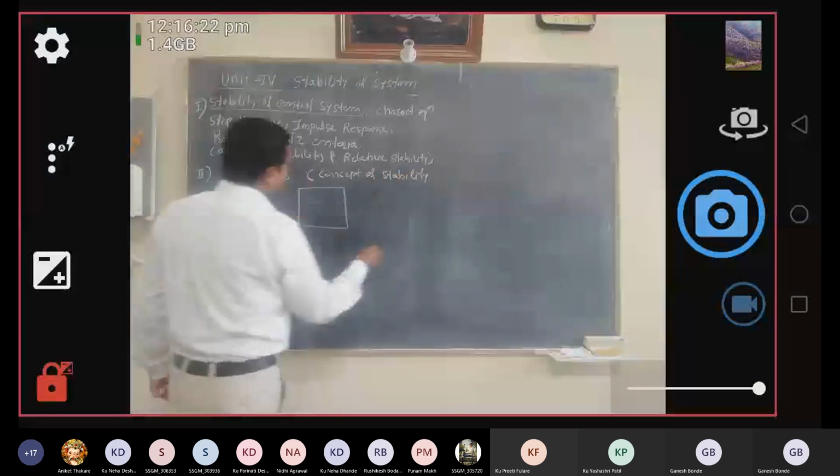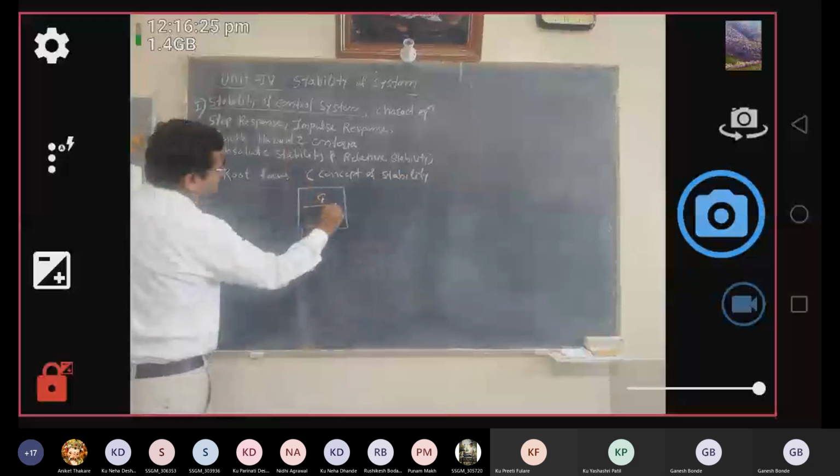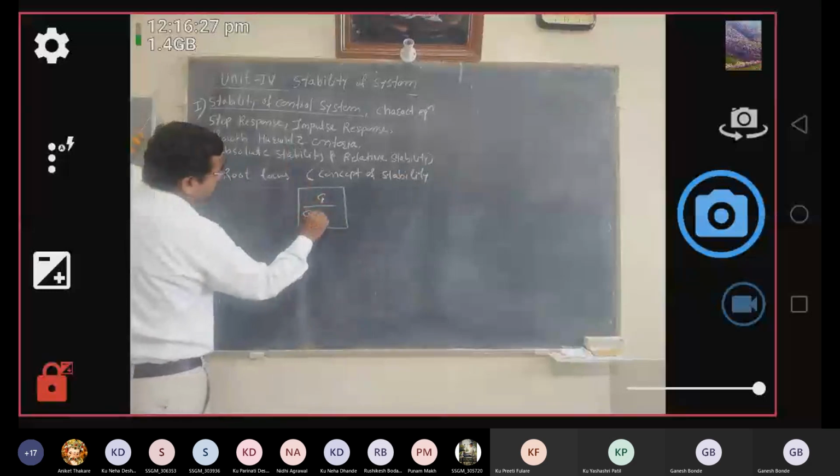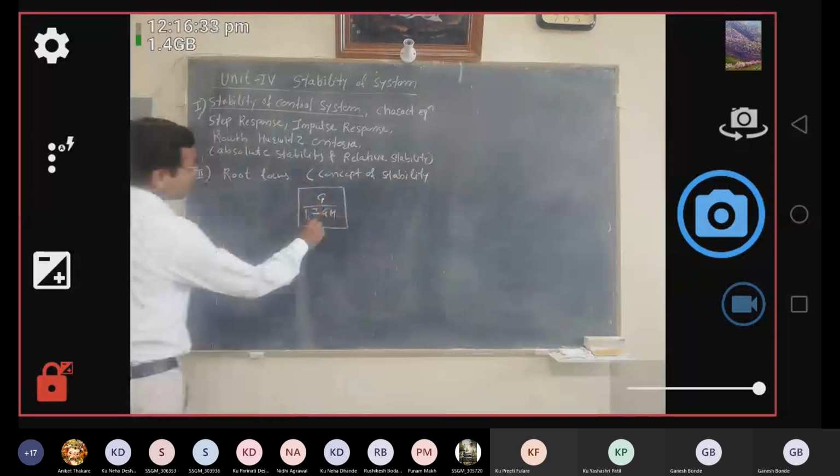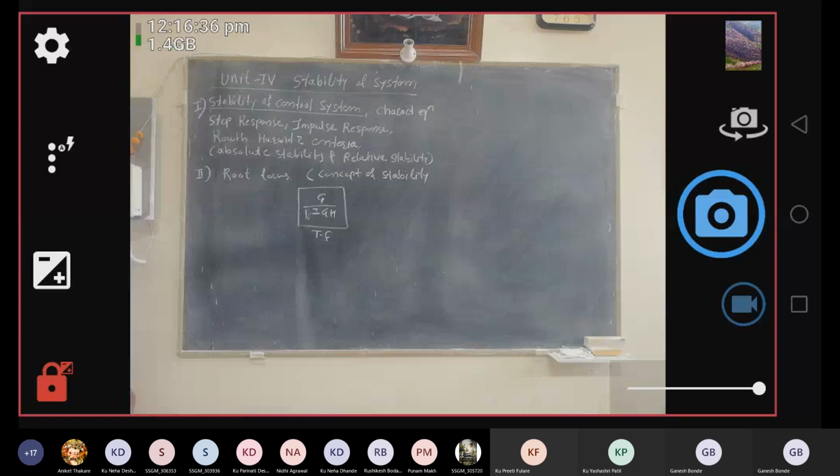Let's say we have this system and this system has the transfer function G upon 1 plus GH. This will be the transfer function of the given system, and we know very well how to determine the transfer function of every system. We have seen the different methods for it.